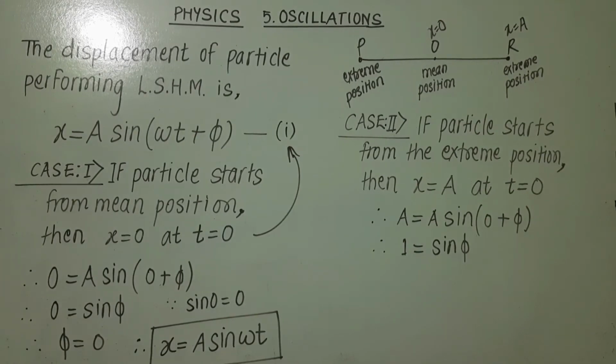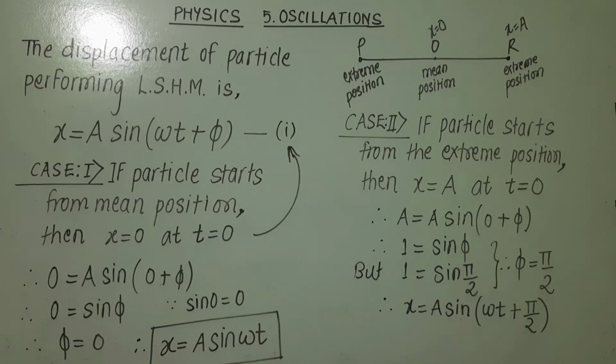But we know that sin pi by 2 is also 1. Therefore value of phi is equal to pi by 2. Substitute value of phi is equal to pi by 2 in equation 1 and we get x is equal to a sine of omega t plus pi by 2. And this can be written as x is equal to a cos omega t.